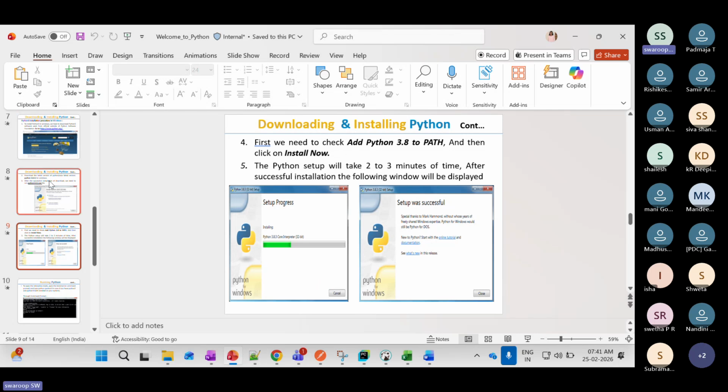After that, once you have added it, this is the page you will be getting: setup in progress and setup was successful.